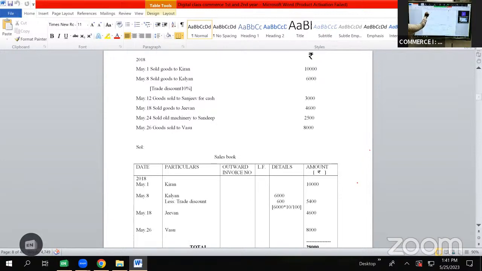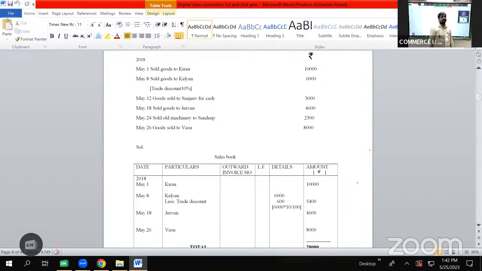The transaction is given on 2018 May 1st. Sold goods to Kiran 10,000. So here the date will be taken as 2018 May 1st. Kiran, and the amount 10,000 will be shown in amount column. Then we have a transaction on May 8th. Sold goods to Kalyan 6,000. Trade discount 10%. What is 10% of 6,000? We need to reduce one zero. 6,000 has 3 zeros.